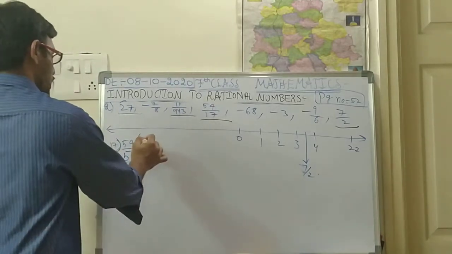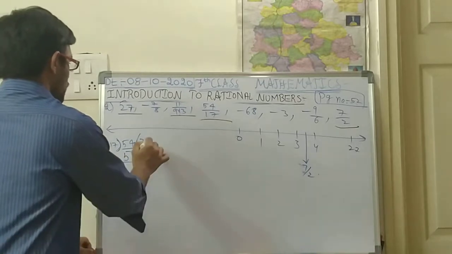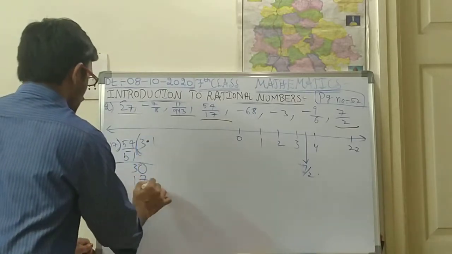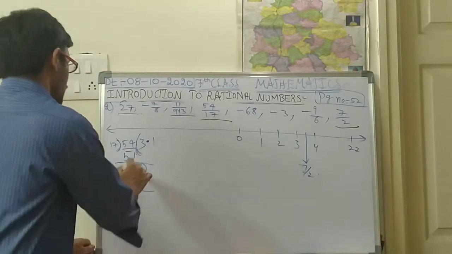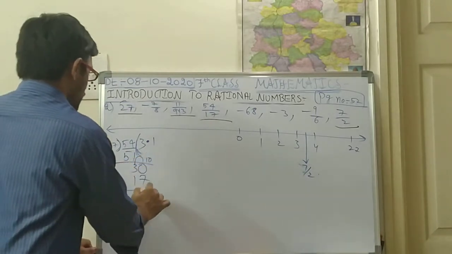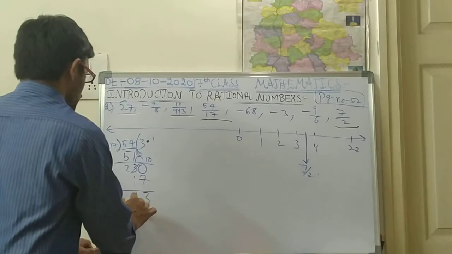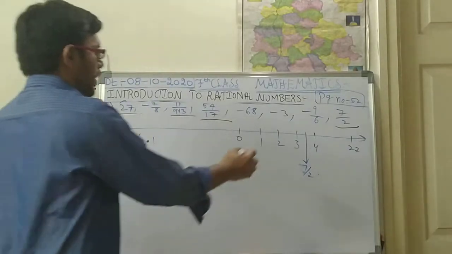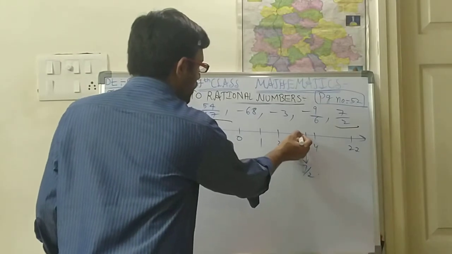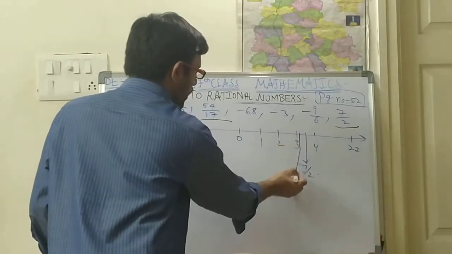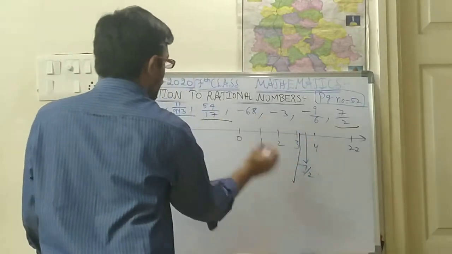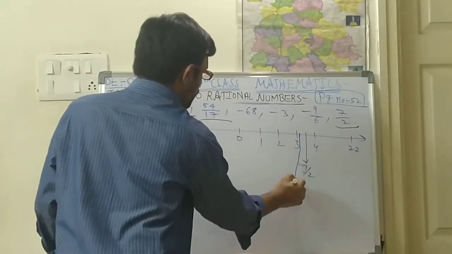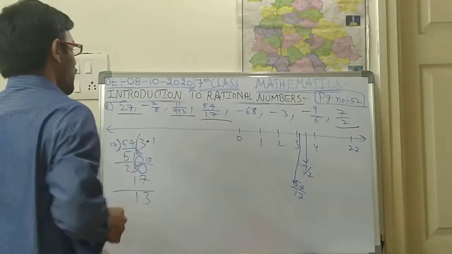So here the point means 0. So 17 again. 17 twos is 34, 17 ones is 17. So 30 minus 17: borrow 10, 10 minus 7 is 3, and 2 minus 1 is 1. So 3.1 is coming. So the positive number 3.1 means somewhere here, after 3. This number will be there: 54 by 17. Okay, so after this one, next 11 by 943.